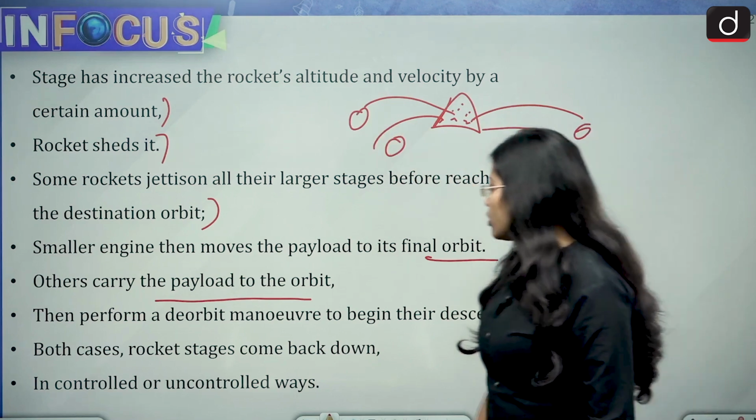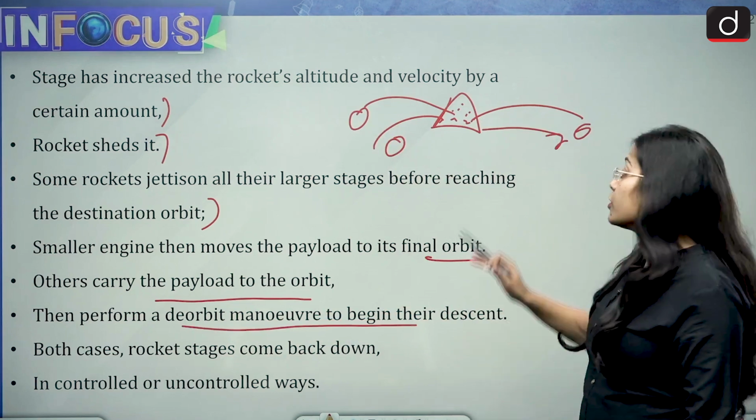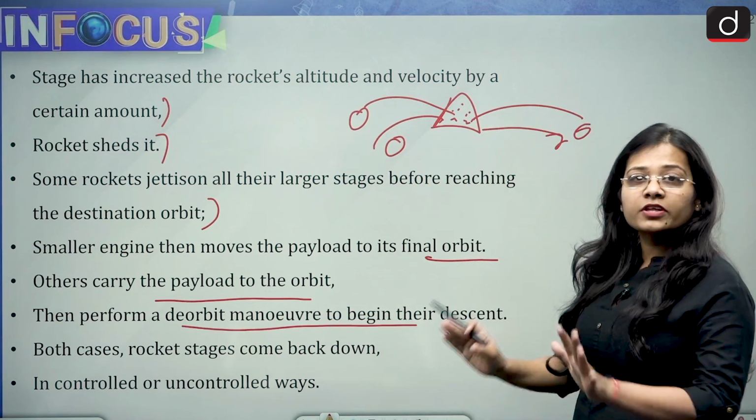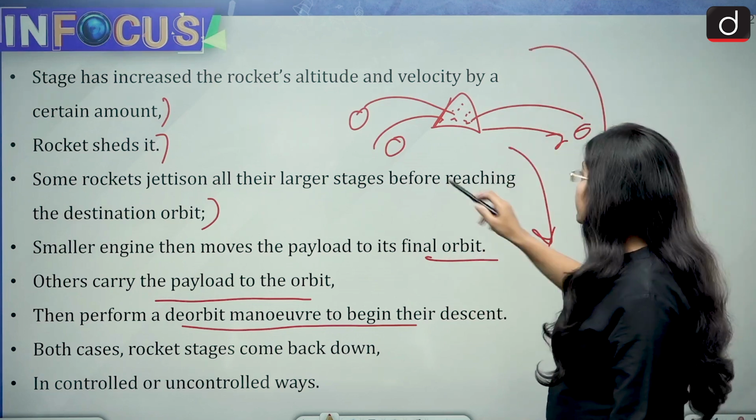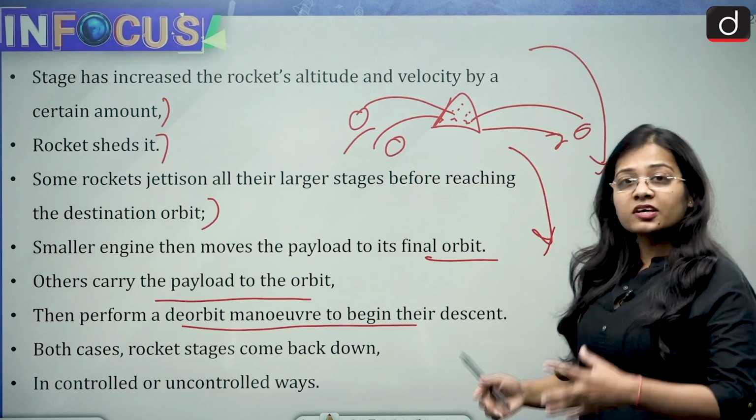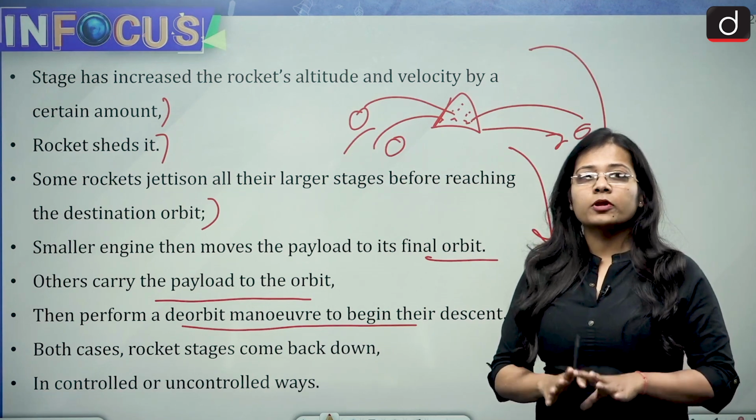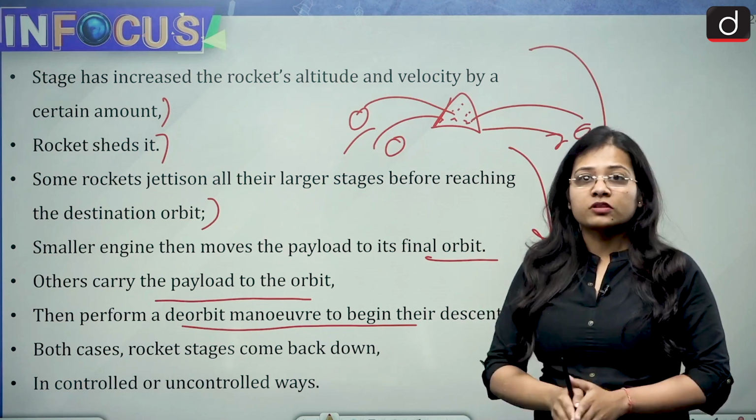Then they perform a deorbit maneuver to begin their descent. So what happens when all these parts are shed off and everything is done? All these parts come back to the earth. They begin their descent, and this descent is what is causing the problem, because it is in an unguided fashion, in an uncontrolled manner also.